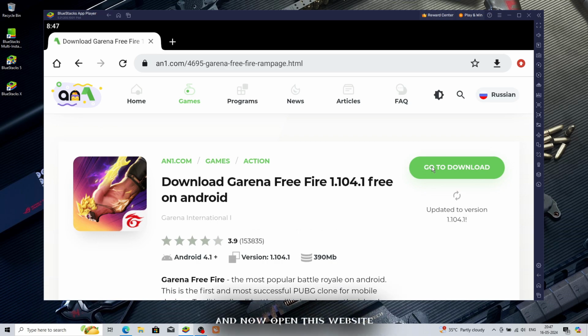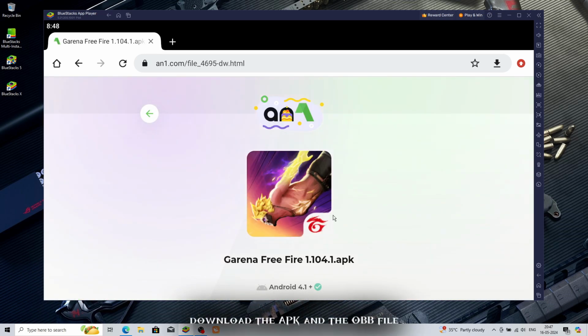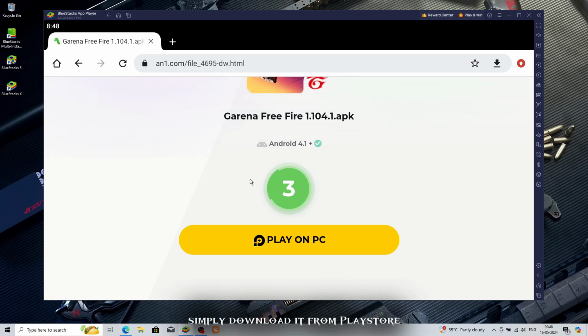And now open this website. Link in the description box. Download the APK and the OBB file. If you want Free Fire Max, simply download it from Play Store.